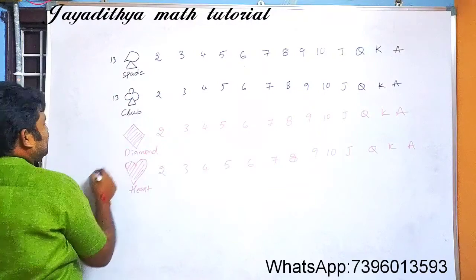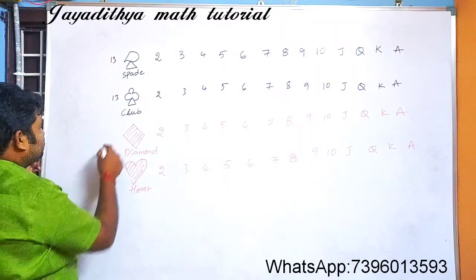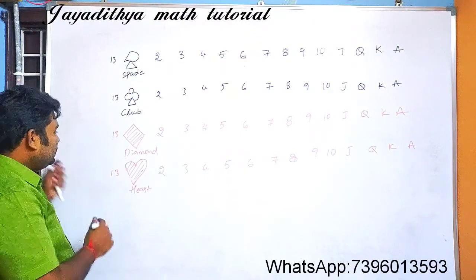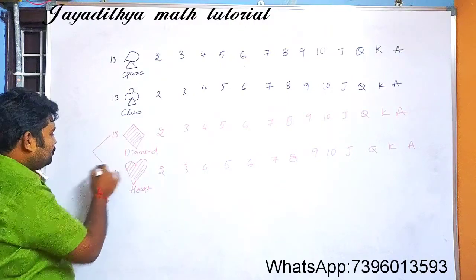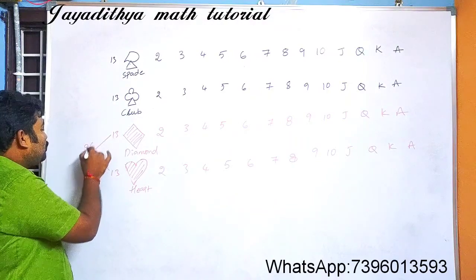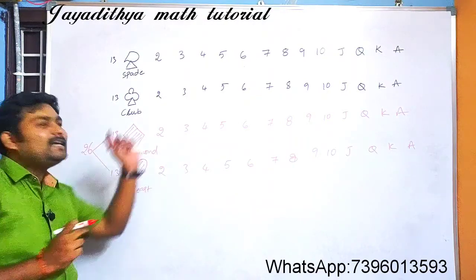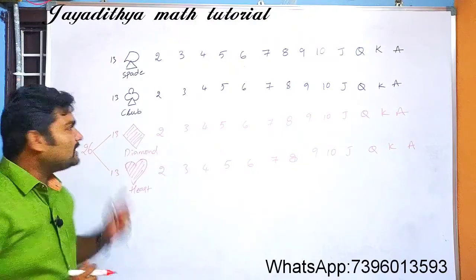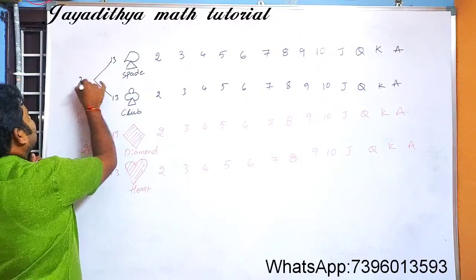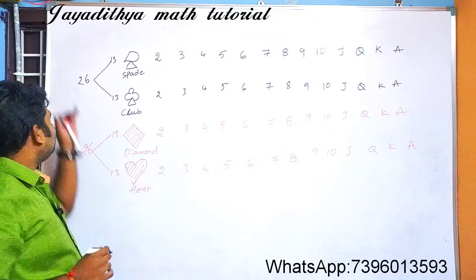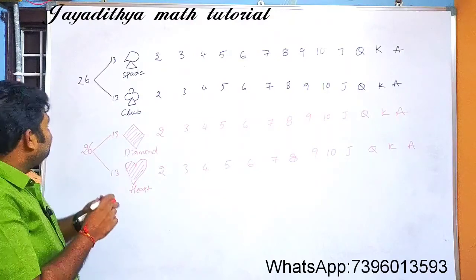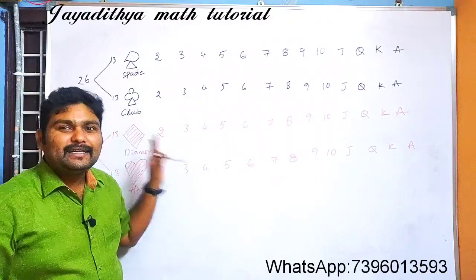So this is 13, this is 13. Here these are 13 diamond and 13 heart. If you add these two, 13 plus 13, you have a total of 26 red color cards. And if you observe here, black cards 13 and 13, if you add them, you will get again 26 black cards. Okay, so this is our complete deck of cards.